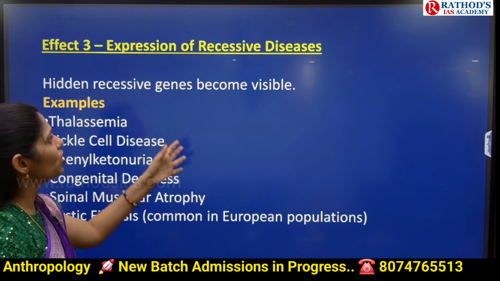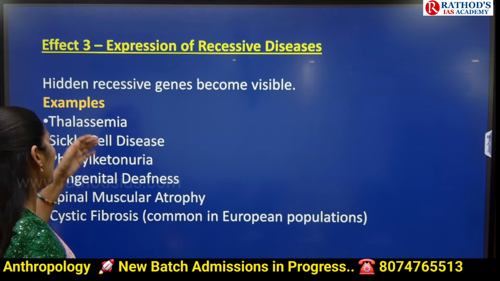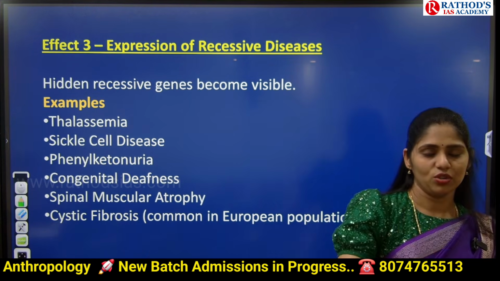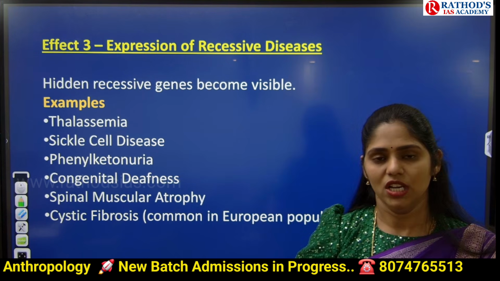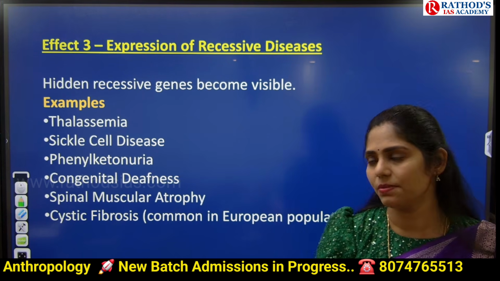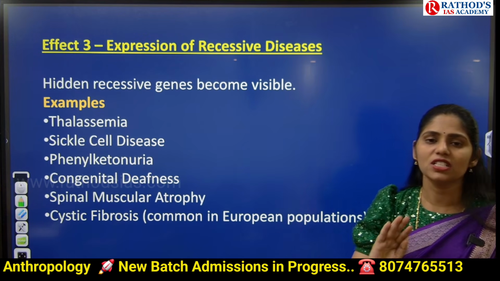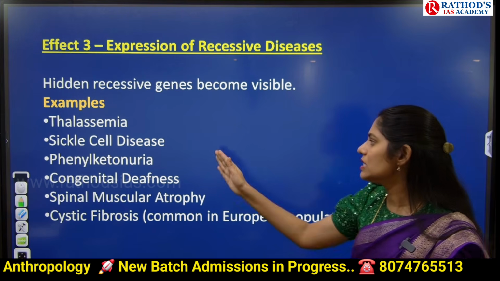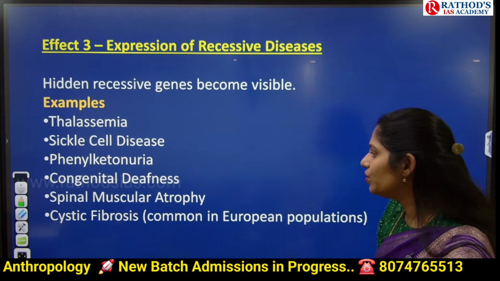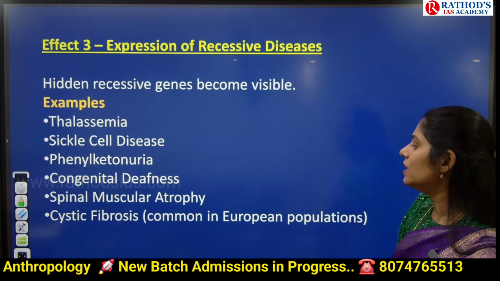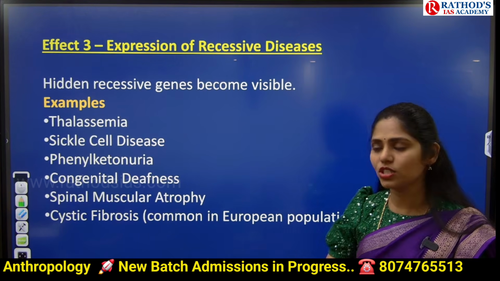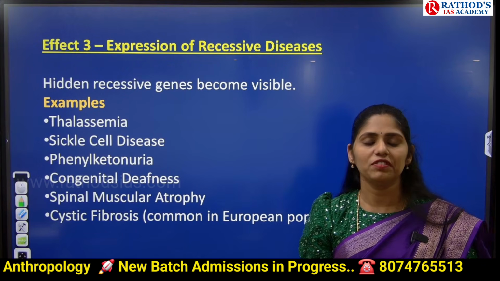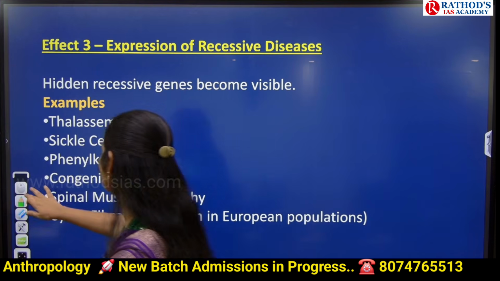Okay, next one is expression of recessive genes or disorders. So what happened? Whatever hidden genes are there, whenever they are marrying within that generation, generation after generation, these recessive characters will become more visible. So because of this, genetic disorders can be seen in the new generation. For example, we have genetic disorders like thalassemia, sickle cell disease, phenylketonuria, congenital deafness, spinal muscular atrophy, cystic fibrosis. These are the diseases commonly seen. Especially cystic fibrosis is seen in the European population if they go for consanguineous marriages.